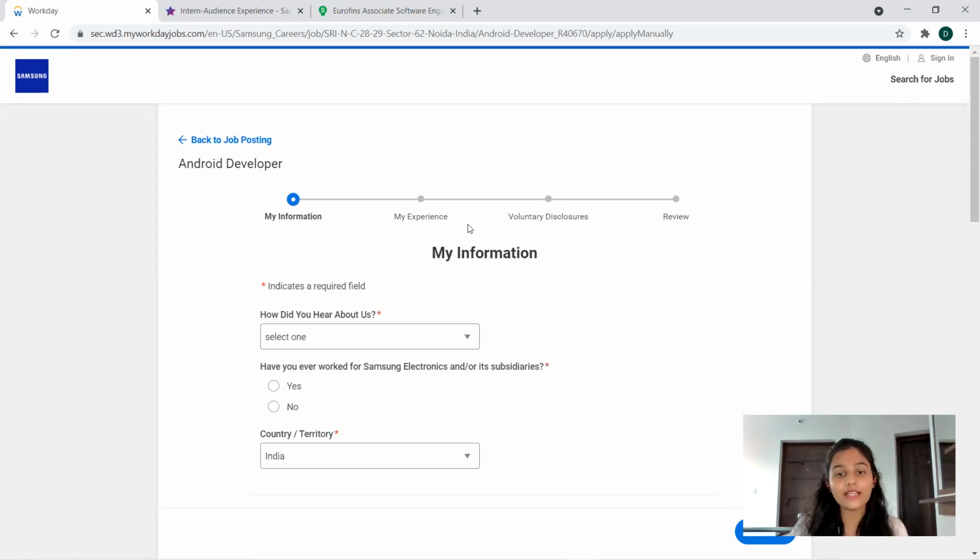So you can go for that. And voluntary disclosure is something like you have to give the consent to the company policies. So this is about the application details. And next you have to review your application.